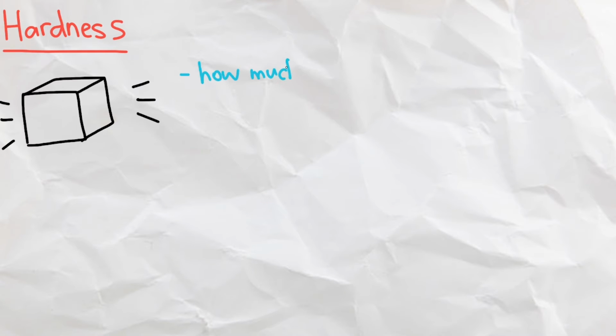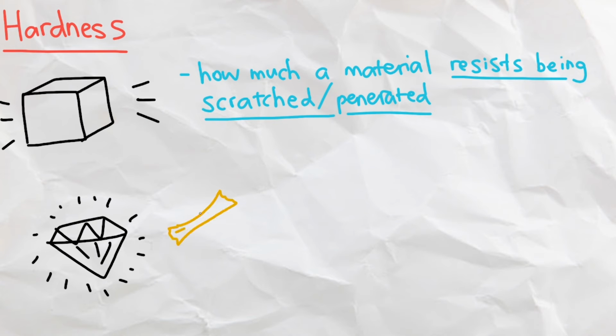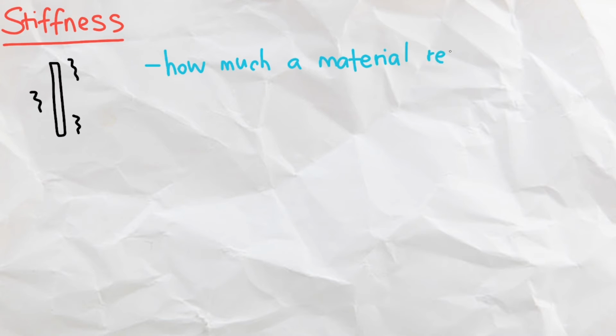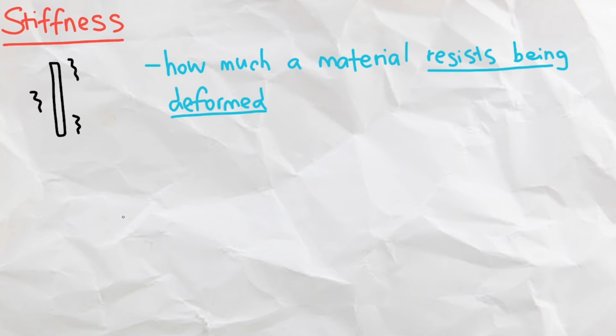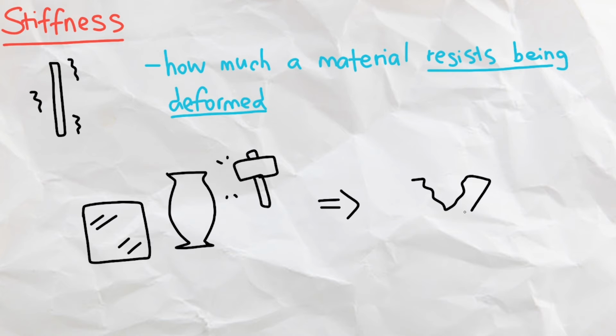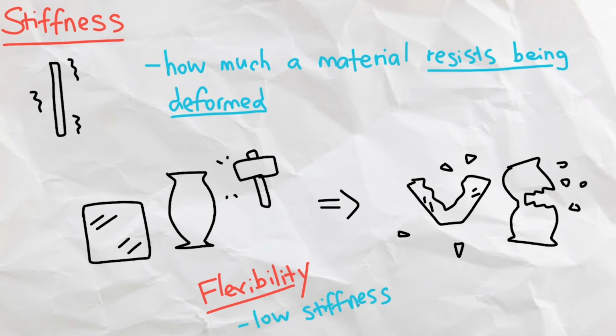Next, we have hardness, which is how much a material resists being scratched or penetrated. So even though diamonds are brittle, they are very hard materials, with some other examples including concrete and quartz. Next, we have stiffness, which is how much a material resists being deformed. Some examples of stiff materials include glass and ceramics, which break as soon as some deformation is created in the material. A material with a low stiffness is considered to be flexible.